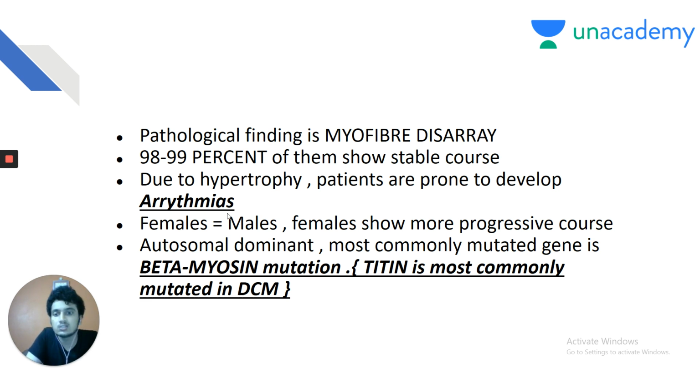Titin is the gene most commonly mutated in dilated cardiomyopathy. Beta-myosin is the gene mutated in HOCM. So don't get confused between titin, which is mutated in dilated cardiomyopathy, and beta-myosin, which is mutated in HOCM. Again, my dear friends, my question is, what is the gene mutated in left ventricular non-compaction? I said it half an hour ago, which is the tafazzin gene mutation.